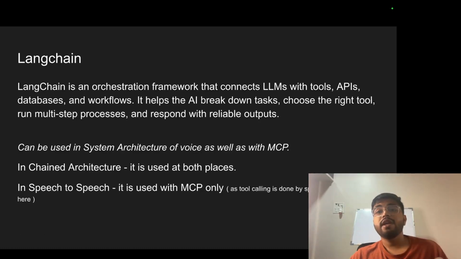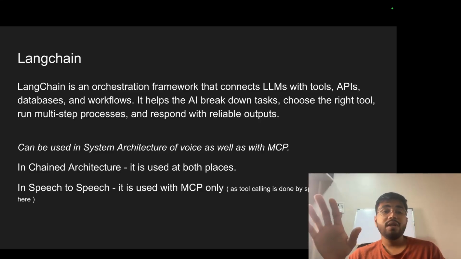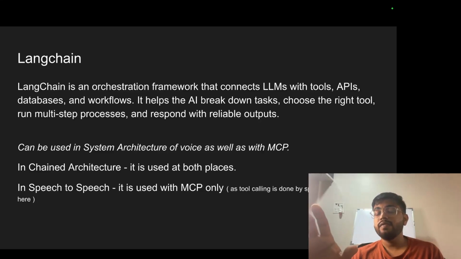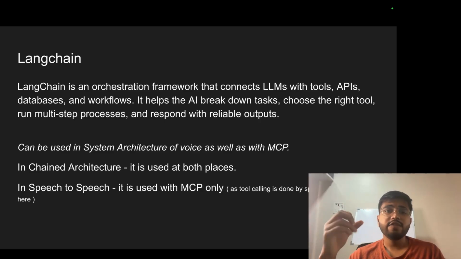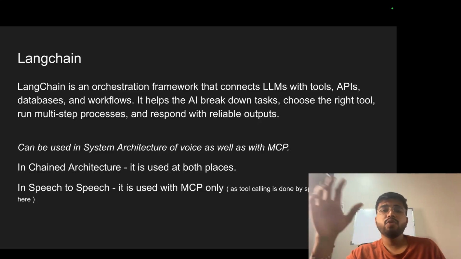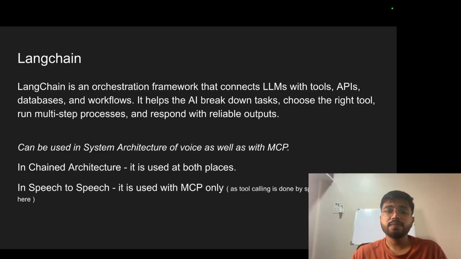What is LangChain, right? Another fancy term. Nothing to worry. LangChain is an orchestration framework that connects LLMs with tools, APIs, databases, and workflows. Just how React is a framework, in the same way, LangChain is a framework that helps connect LLMs with tools, APIs, databases, workflows. It helps AI break down complex tasks, choose the right tool, run multiple processes, and respond with reliable outputs.